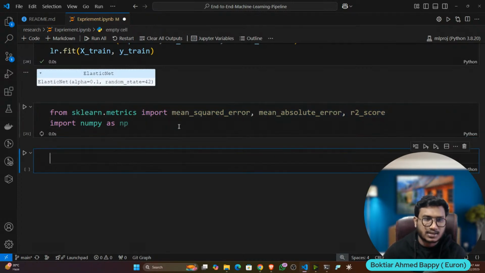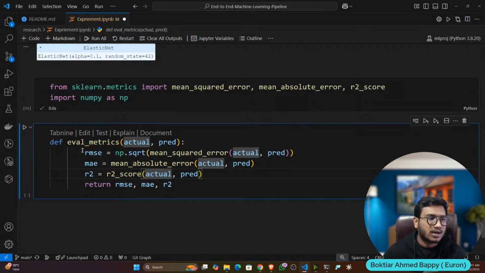Okay, now let's calculate the accuracy. For this I'm going to create a function. This function will calculate all the accuracy metrics like your RMSE, root mean squared error, mean absolute error, and R2 score. Okay, so here I'm using the function, and this function will take the actual output as well as the predicted output. Based on that, it will calculate all the metrics.